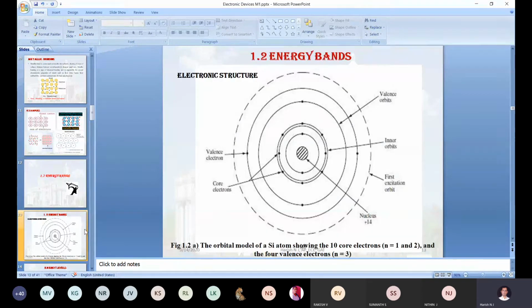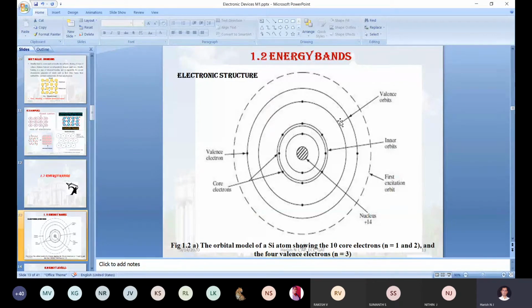The first thing is the atomic structure of silicon. As we have discussed many times, silicon has 14 protons in its nucleus, distributed in this fashion: the first orbit has 2 electrons, the second orbit has 8 electrons, and the remaining orbit has 4 valence electrons.